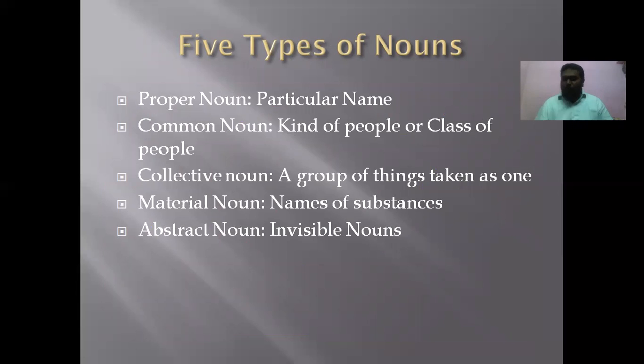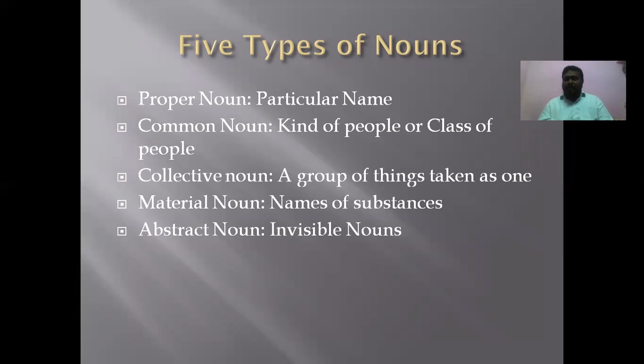What is a proper noun? It tells about the names of a particular person or a particular place or a particular thing or a particular animal name. It tells about the particular name. Example, Sita, Geeta, Raju, Gopi, particular name of a person or place.